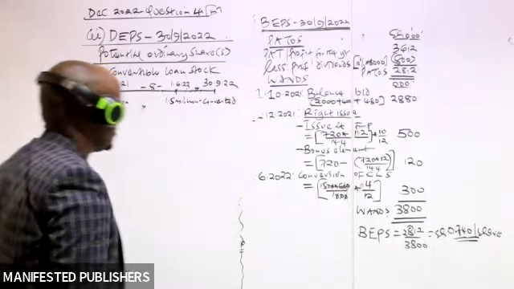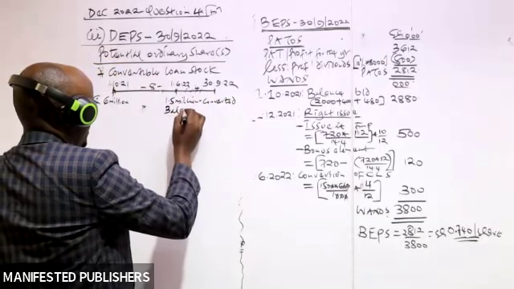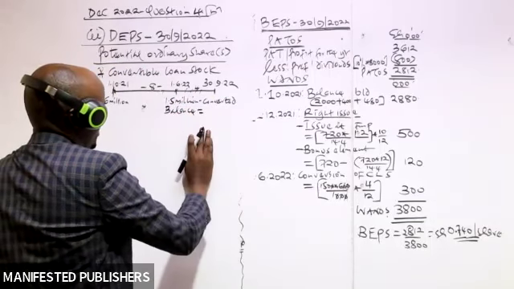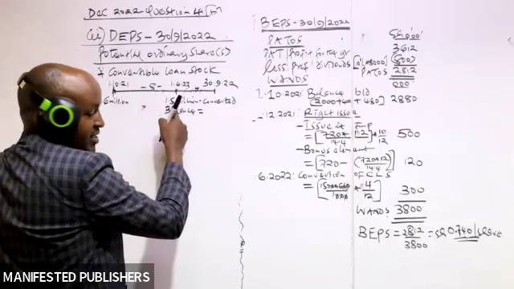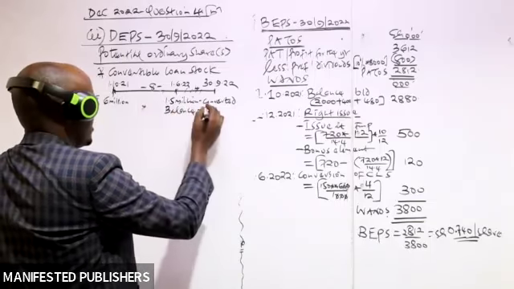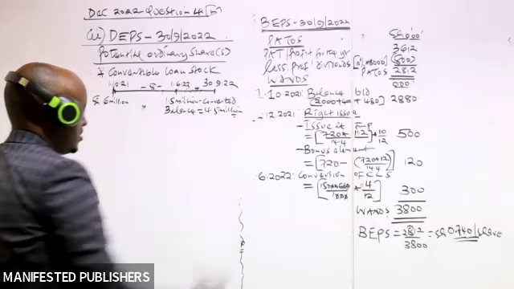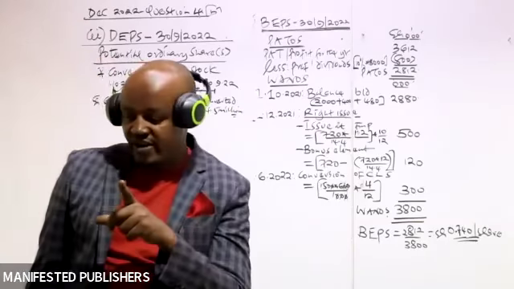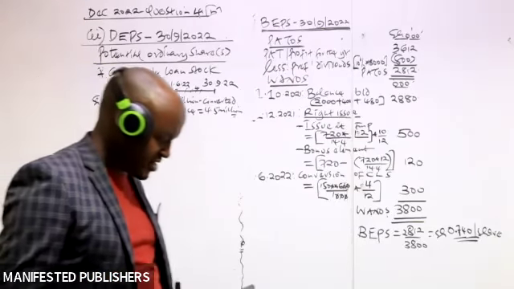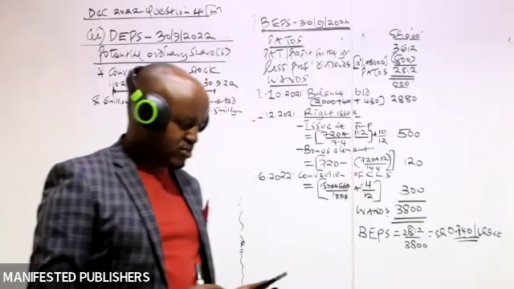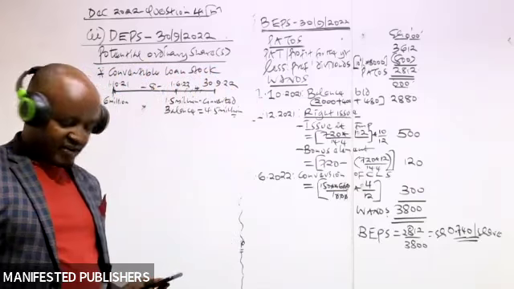So if they were converted into ordinary shares, the convertible loan stock which then were not converted into ordinary shares, they had a balance of what? 6 million minus the ones which were converted. So automatically, the ones which were not converted had a value of 4.5. That information is very, very important in our case here.